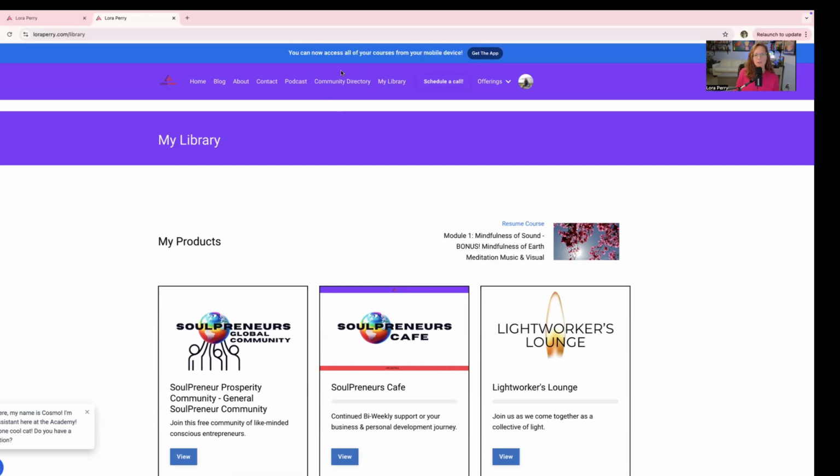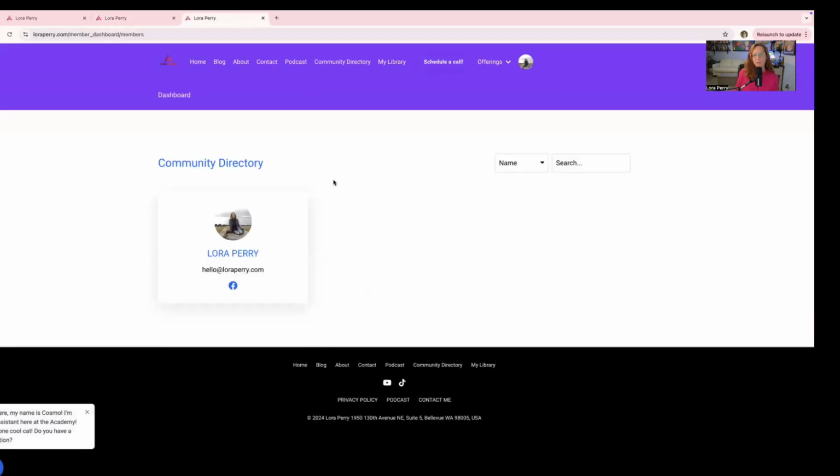The first thing I want to show you is the best way to use the community directory button, which you click here and it will show you everybody that has opted in to show their information and their profile in the community directory. It's really important that you do this because if anybody wants to talk to you about your products or your programs or the services that you offer, or learn more or refer someone to you, they can find you here. So you can add your social media, your name, your picture, etc. And I'm going to show you briefly how to do that.